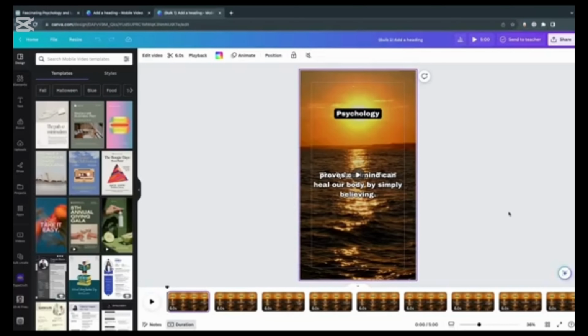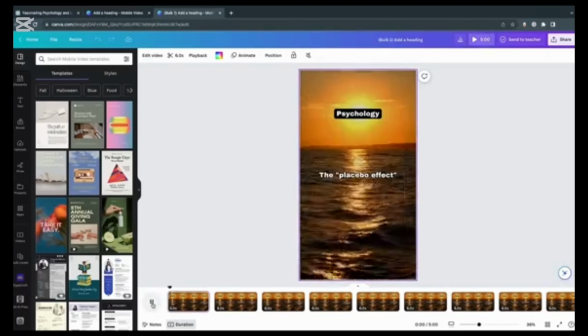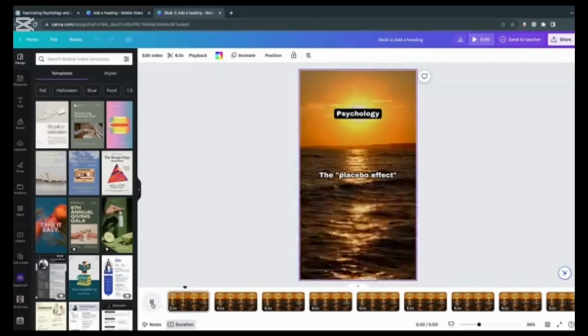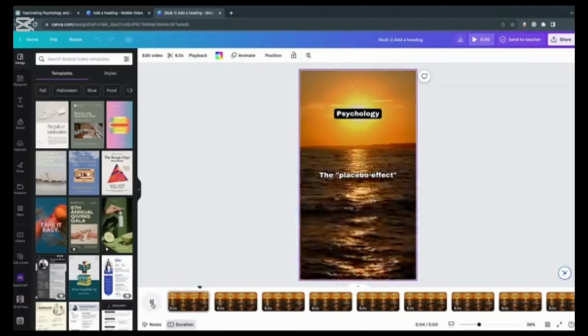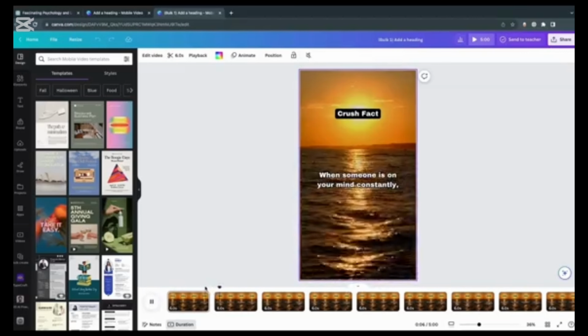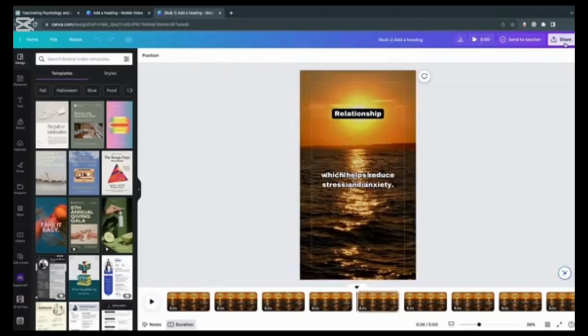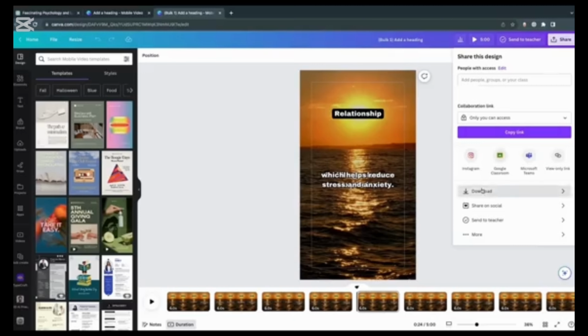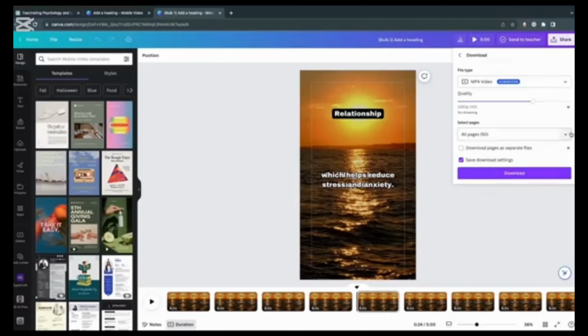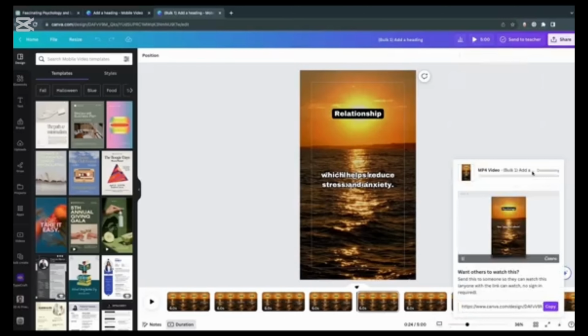You might encounter some weird glitch that it only generates 49 videos, but it won't affect the actual videos except you lose one video. I don't know why this happens, to be honest. Once it's finished, you'll be able to quickly export these videos by clicking Share in the top right corner, and then Download. Make sure to select Download Pages as separate files. Pretty self-explanatory, you get all these videos downloaded as separate files. And that's pretty much how you can create these videos.